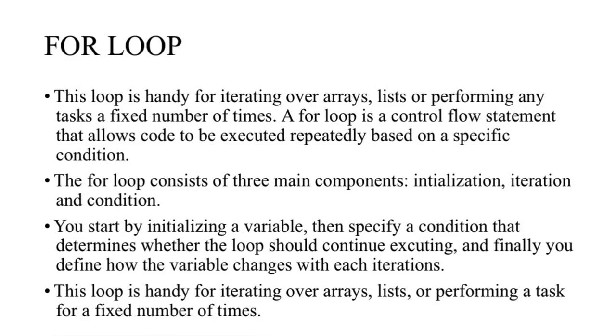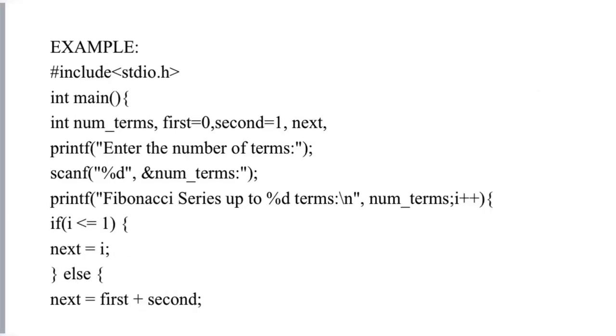The for loop consists of three main components: initialization, condition, and iteration. You start by initializing a variable, then specify a condition that determines whether the loop should continue executing, and finally, you define the iteration. Here I present an example to execute a for loop in a program.